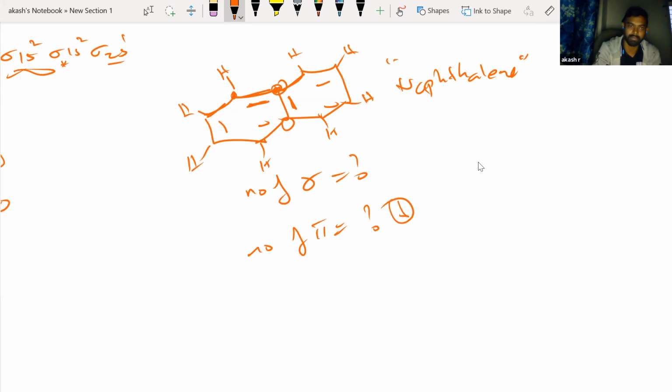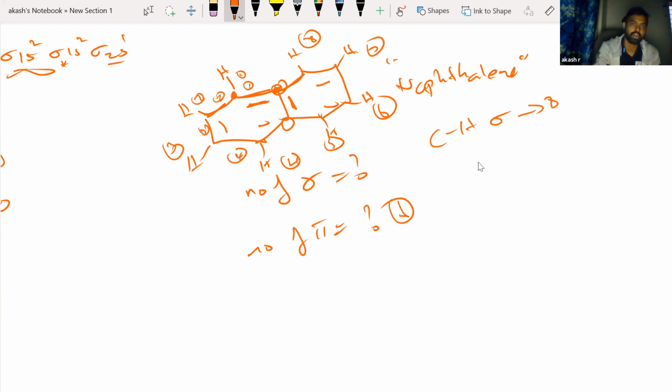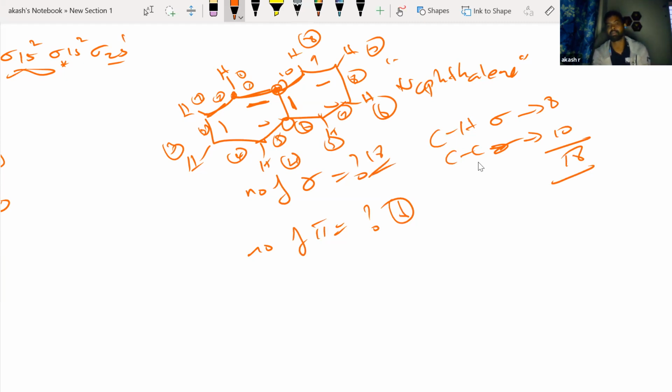So the CH sigma bonds: 1, 2, 3, 4, 5, 6, 7, 8. So CH sigma bonds are 8. Okay, now we'll check for carbon: 1, 2, 3, 4, 5, 6, 7, 8, 9, 10. So CC sigma bonds are 10 totally. Yes, 18, correct. So 18 sigma bonds and 6 pi bonds in naphthalene. Very, very easy. Okay, fine.